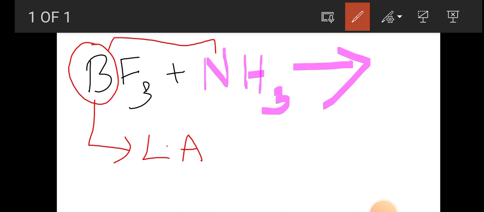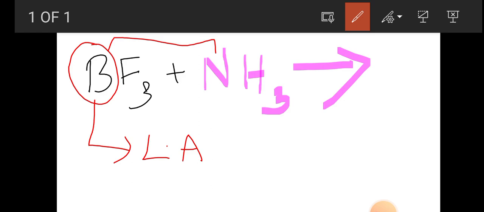As a result, it is capable of accommodating a lone pair of electrons to become stabilized. Hence, boron is a Lewis acid. It accepts a lone pair of electrons donated by the nitrogen atom of ammonia.